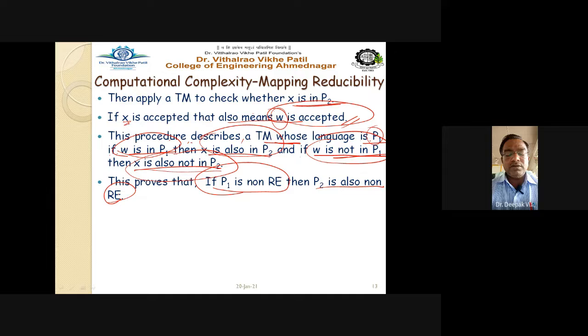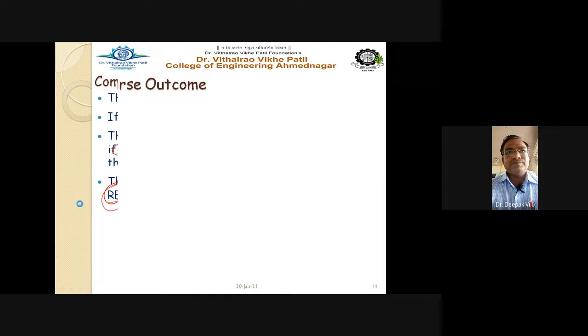We previously assumed, what is our assumption? Our assumption is that P1 is non-RE, whereas P2 we assume is recursively enumerable. But from this proof, we can say that P1 is non-recursively enumerable, which definitely means that P2 is also non-recursively enumerable. Getting this point?